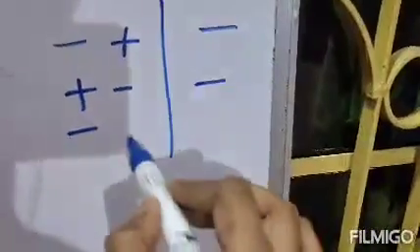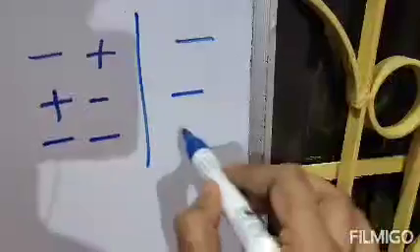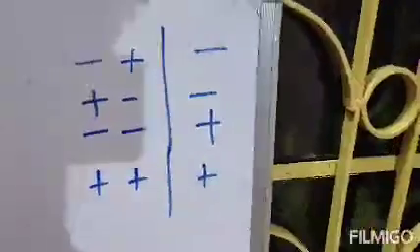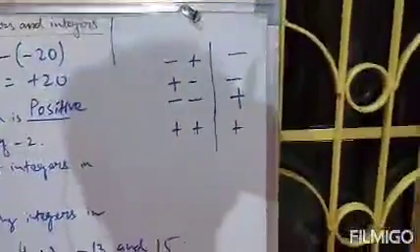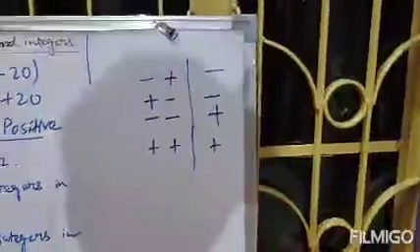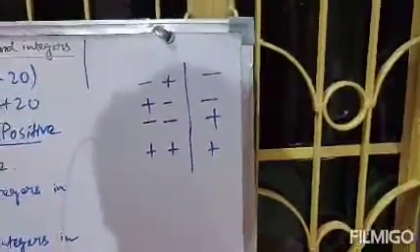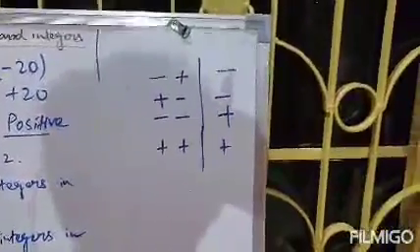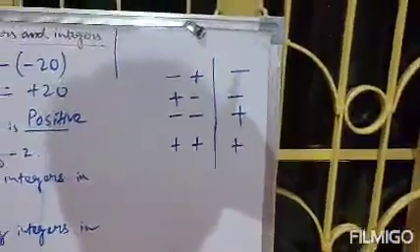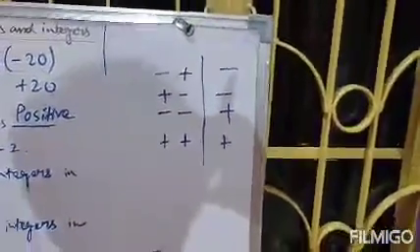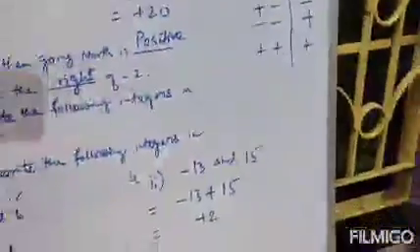If one sign is plus and another sign is minus, the net operation will be minus. If one sign is minus and another sign is also minus, the net operation will be plus. If both signs are plus, the net operation will be plus. Just write this logic in your rough sheet. So just relate this logic.